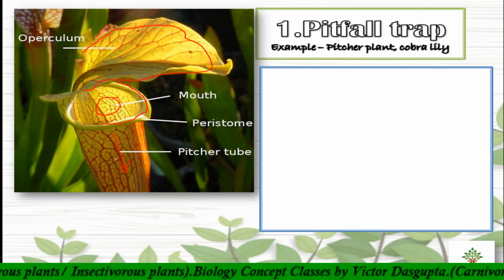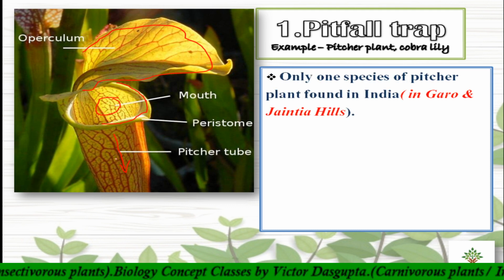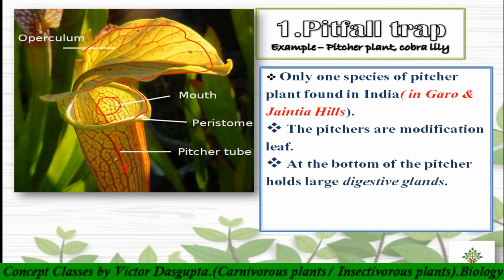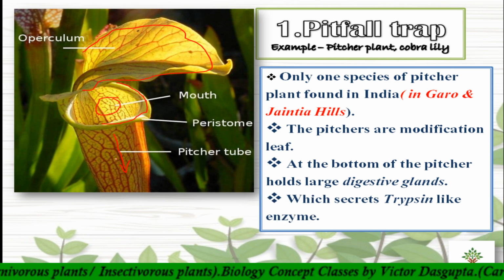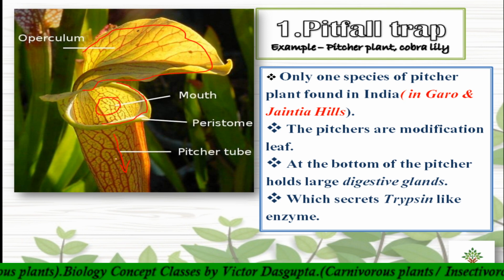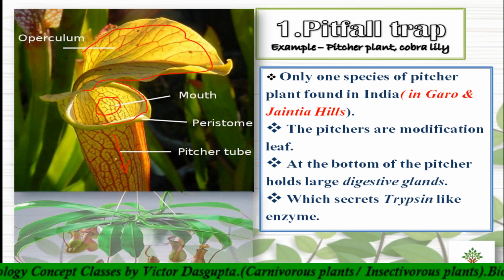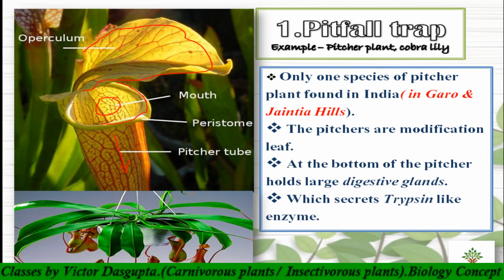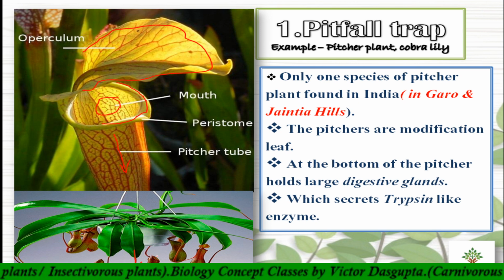These are found in India, in the northeastern region, in the Garo and Jayantia hills. These are modified leaves. This is important: in the bottom of this pitcher plant you will get digestive glands. Inside these digestive glands, a trypsin-like enzyme is found that carries out protein digestion. In the last picture you can see how the leaf is modified. This leaf portion is modified into the pitcher. This structure is known as the pitcher.